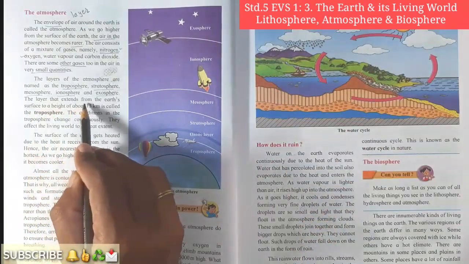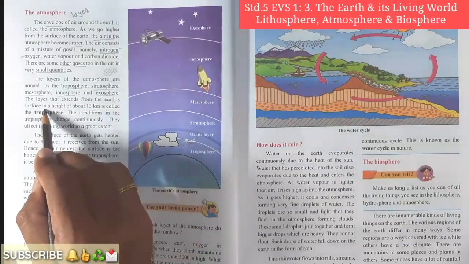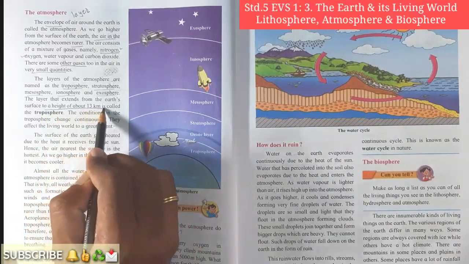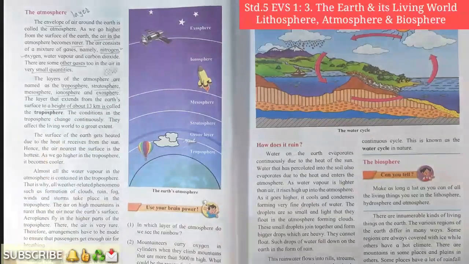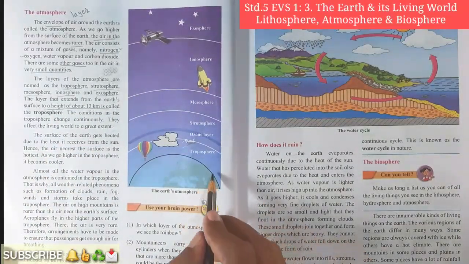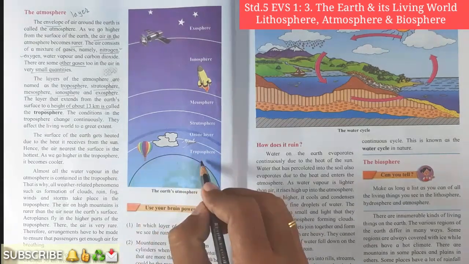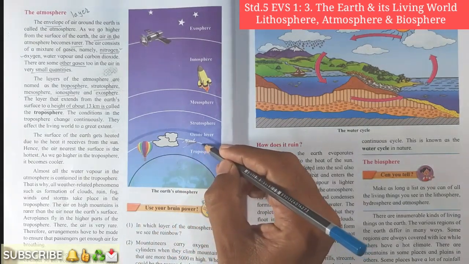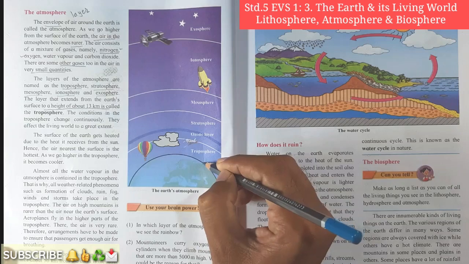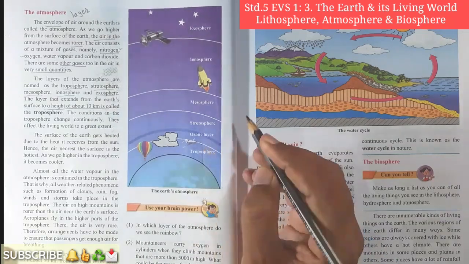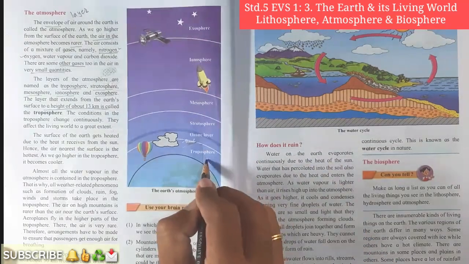The layer that extends from the Earth's surface to a height of about 13 km is called the troposphere. Yes student, here in this figure you can see it is Earth and this layer is the troposphere, and it is about 13 km.